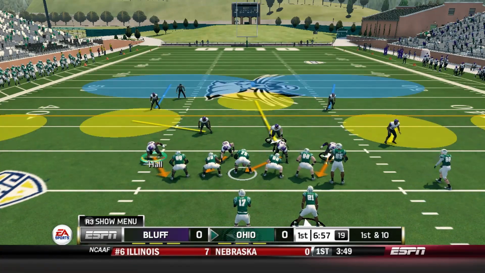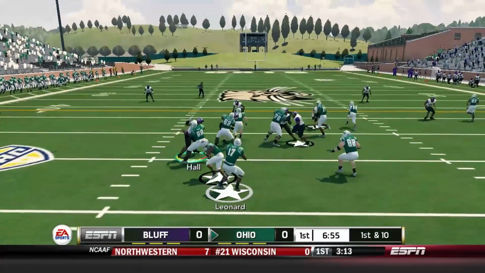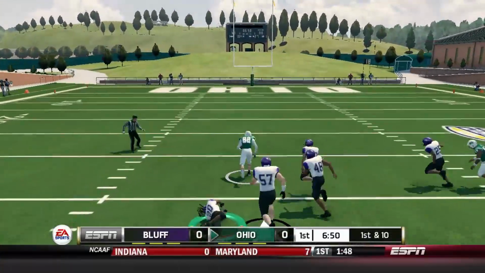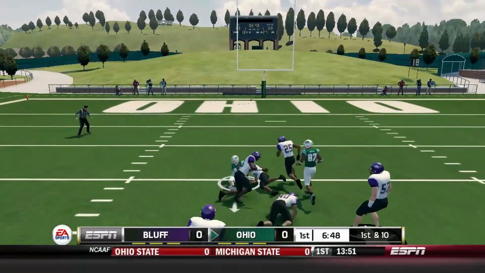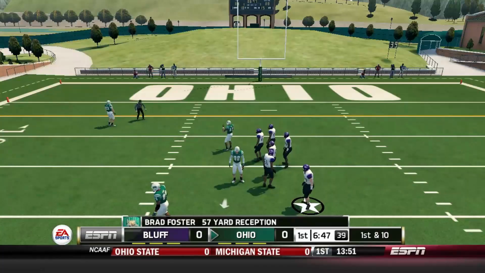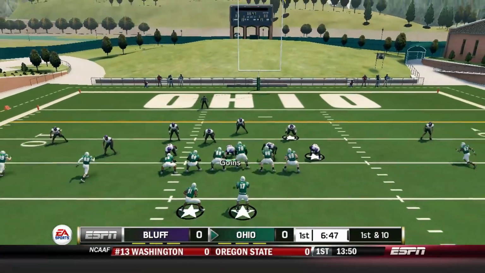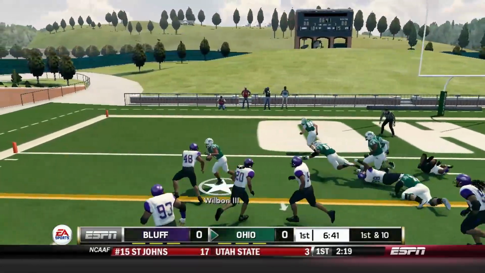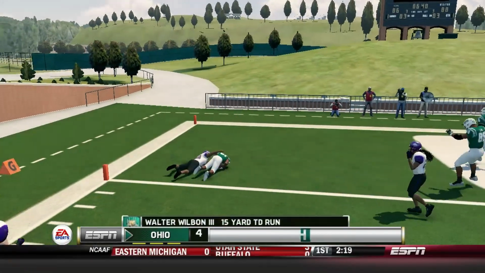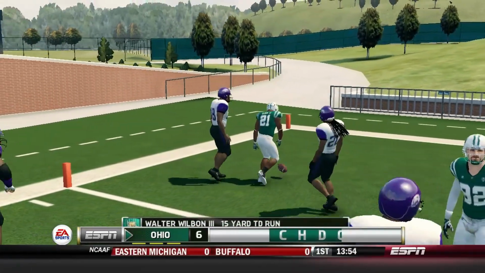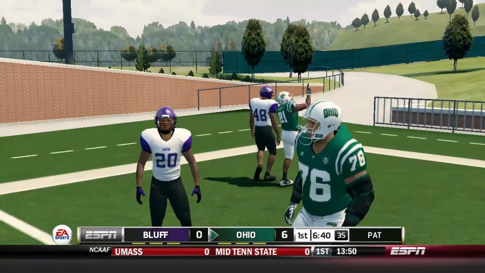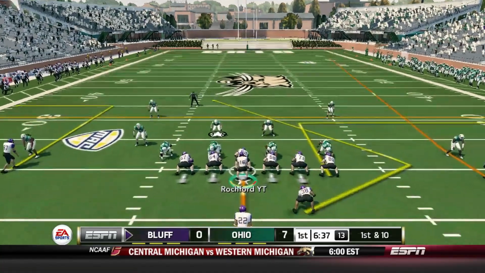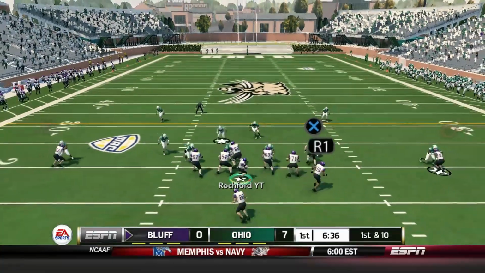So with that being said, it's time to get things underway, and the Ohio Bobcats are going to start with the football at home. And look at that, first play of the game. We might have allowed ourselves a touchdown, but thankfully Barrett Baker comes up and makes the tackle. Still, not a way that we wanted to start, as the Bobcats are just rolling downfield. Barrett Baker gets there but pushes him into the end zone. Walter Wilbon III gets on the board first for the Bobcats, and just like that, Ohio takes a 7-0 lead.